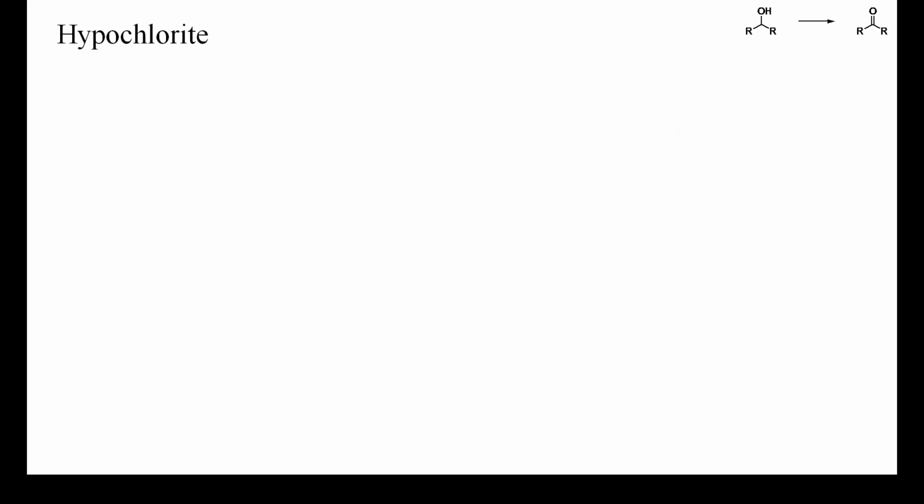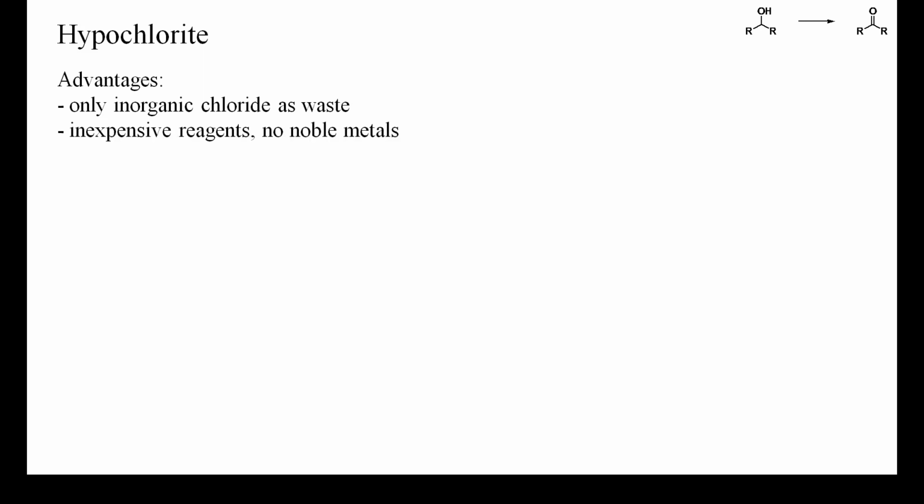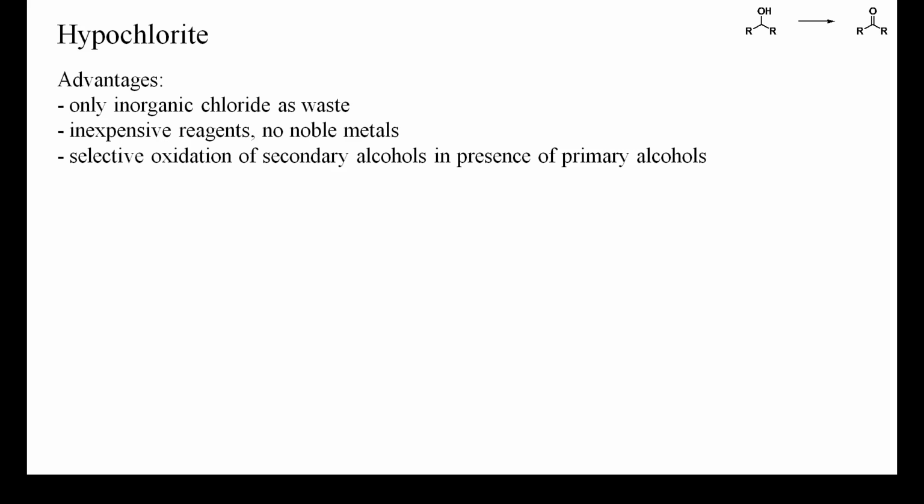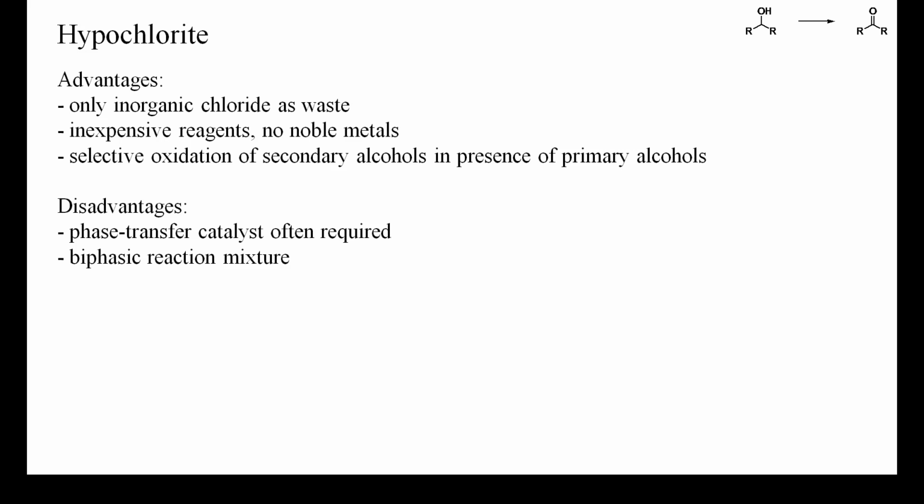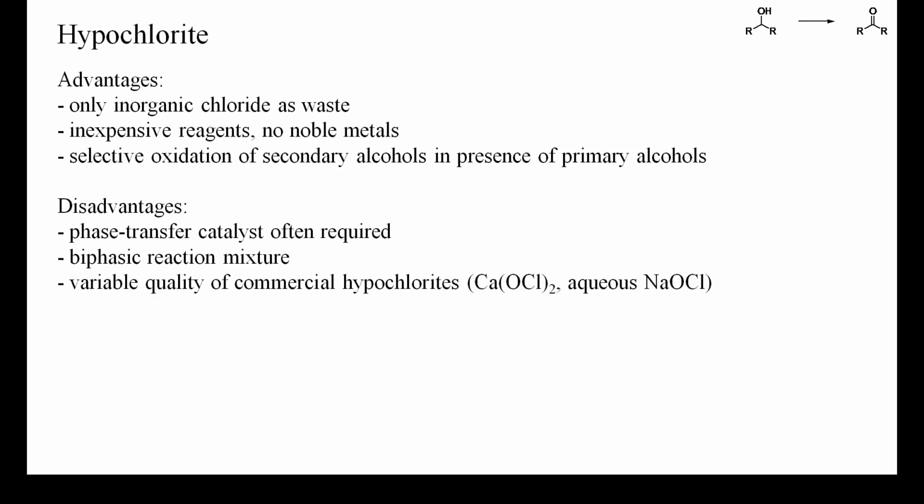The main advantages of hypochlorite as oxidant are its low cost and that only sodium chloride is produced as byproduct. Furthermore, the reaction seems to be sufficiently selective to allow the oxidation of secondary alcohols without affecting primary alcohols. Similar to hydrogen peroxide, some lipophilic alcohols may require a biphasic reaction mixture and the use of a phase transfer catalyst. Then, in order to avoid chlorination of the product, only a slight excess of hypochlorite should be used,